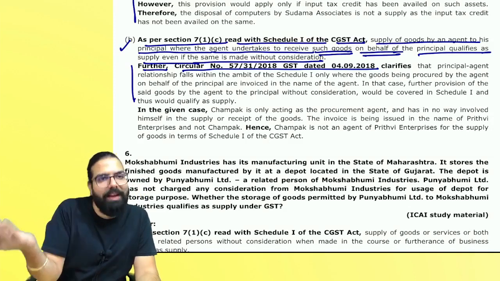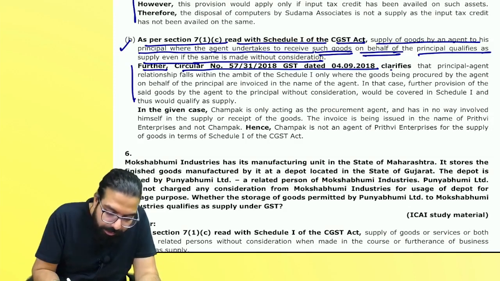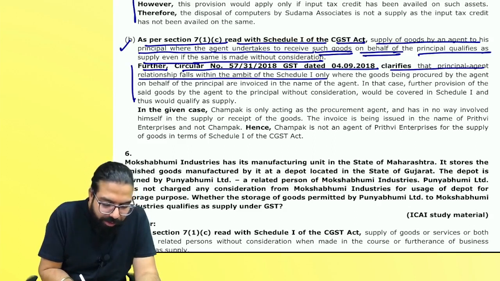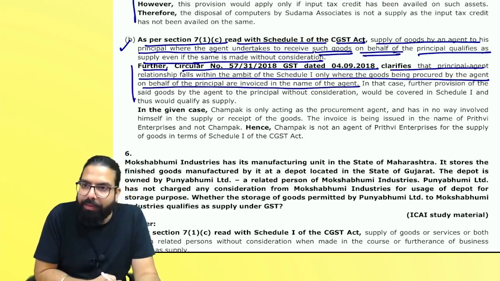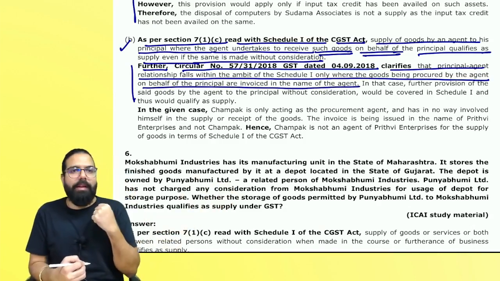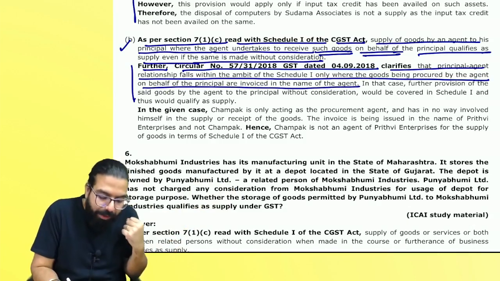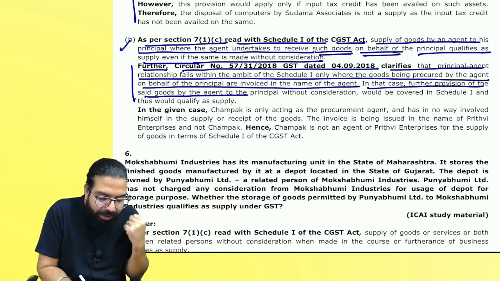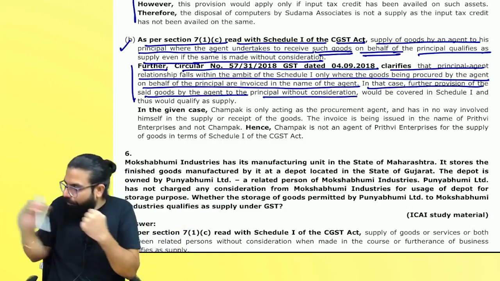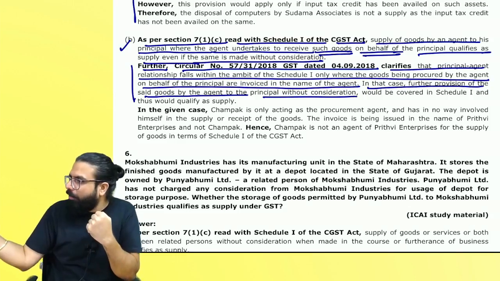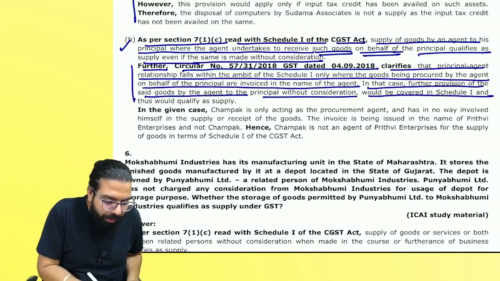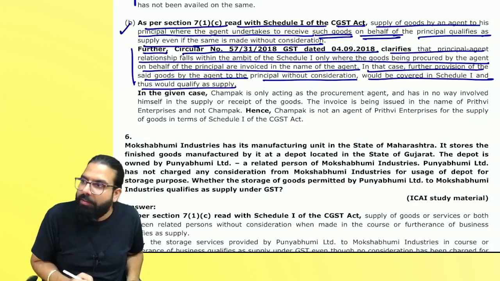Further, CBIC has clarified that a principal-agent relationship will fall in Schedule 1 only when the goods procured by the agent are invoiced in the name of the agent. If it is in the name of the agent, then further sending of the said goods by the agent to the principal would be covered under Schedule 1 and it will be considered as supply.